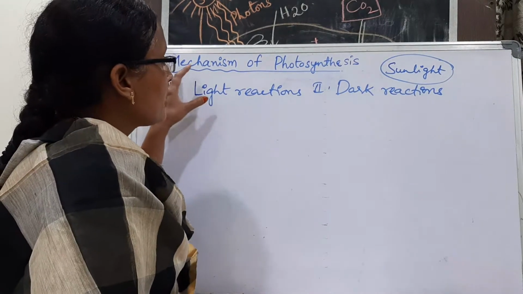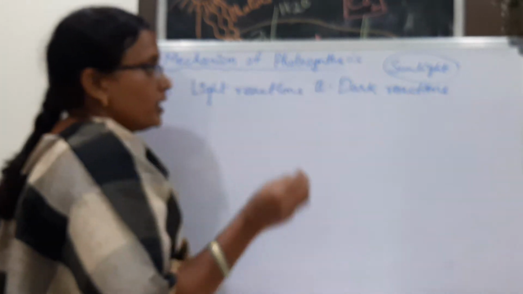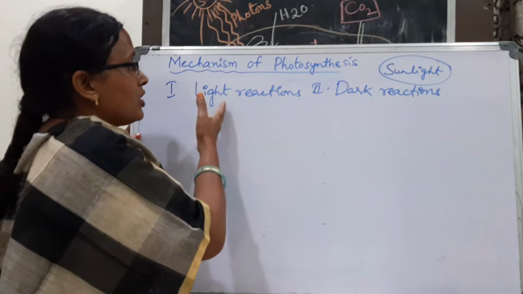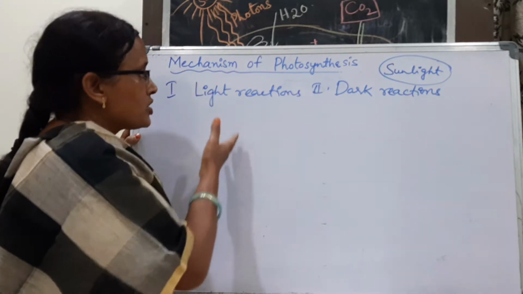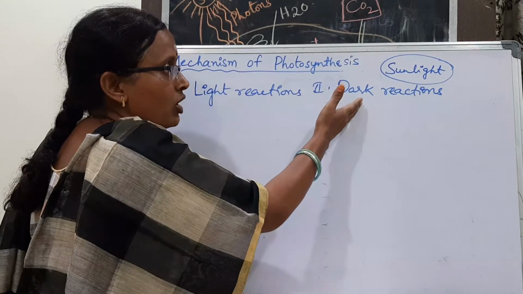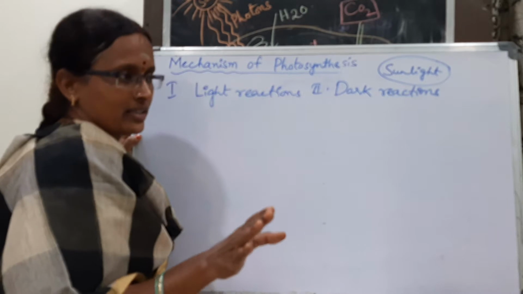So light reactions and dark reactions. By simply seeing these names, you may have an illusion that some reactions occur in the light, known as the light reactions, and some reactions occur in the dark, known as the dark reactions. But in real, it is not correct.